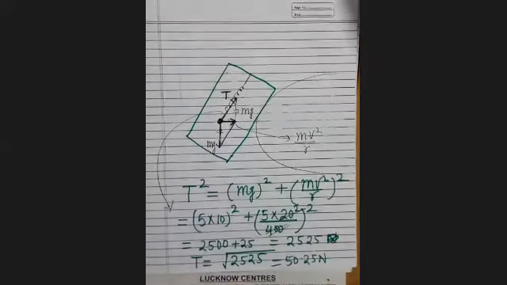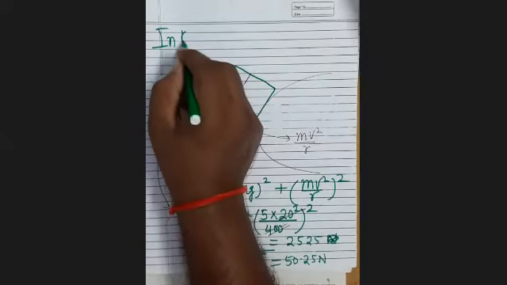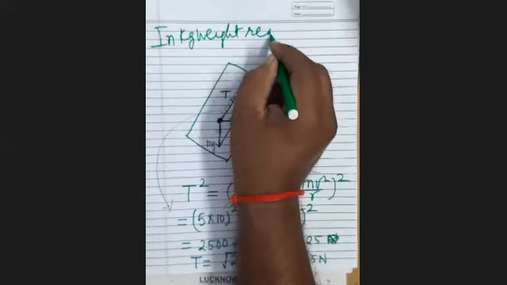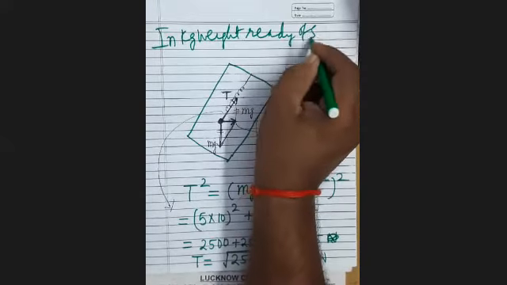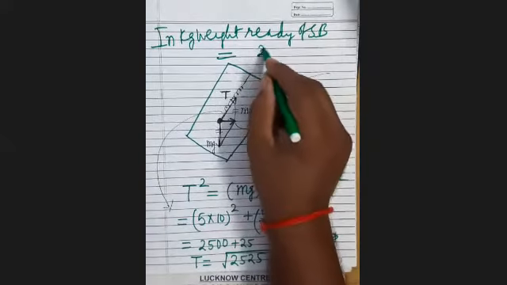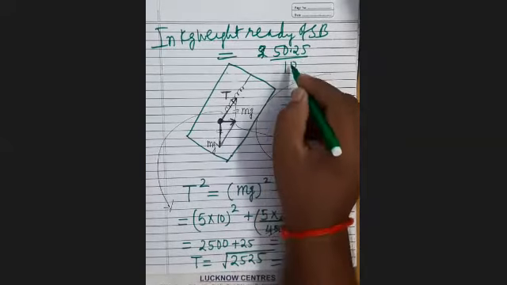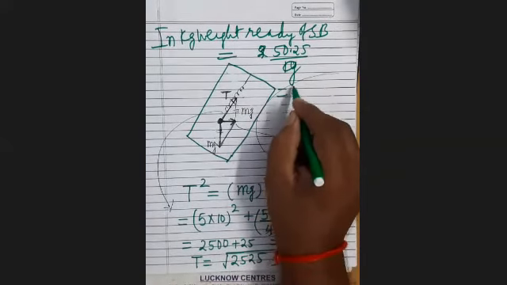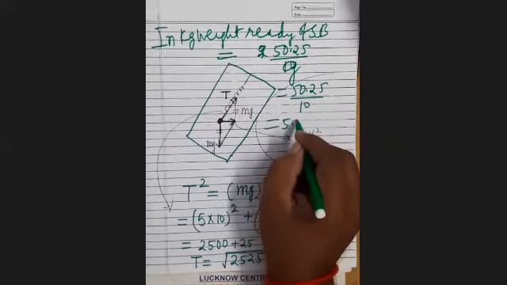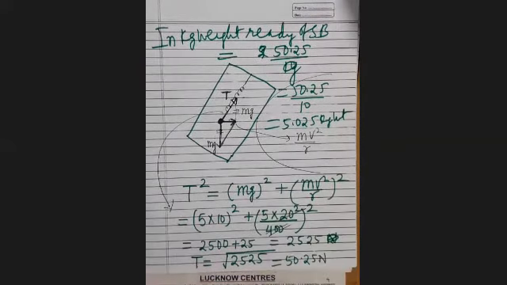Because the spring balance gives the reading in kilogram weight. So the reading of the spring balance will be equal to 50.25 divided by 10, which is the value of g. So 50.25 upon 10 is 5.025 kilogram weight. This will be the answer.